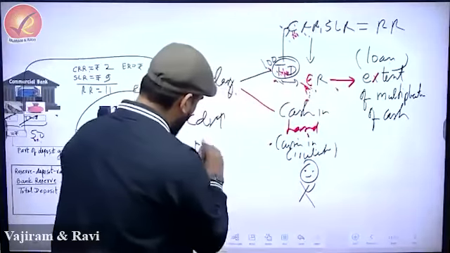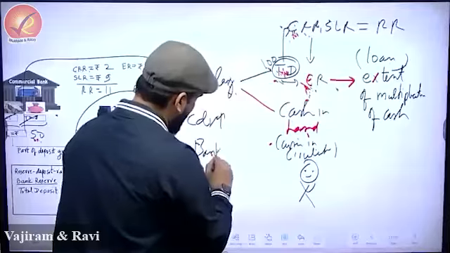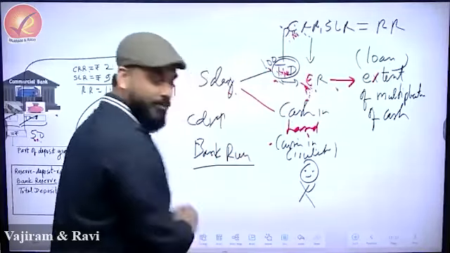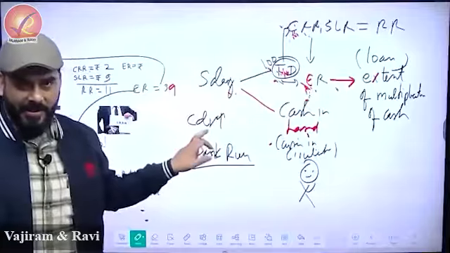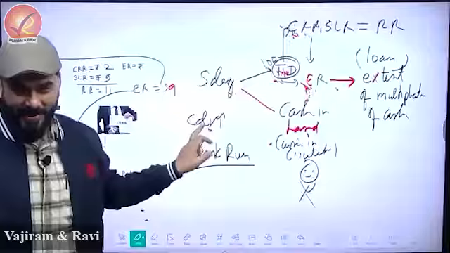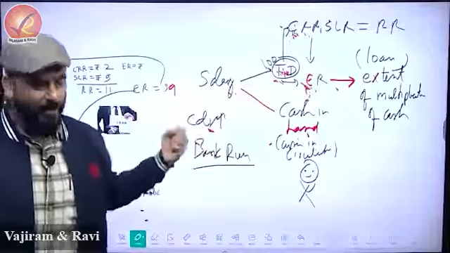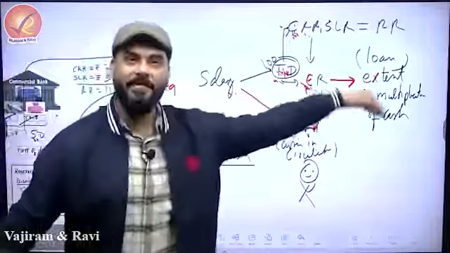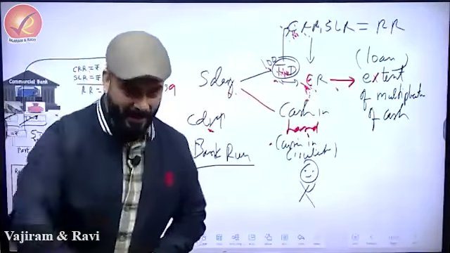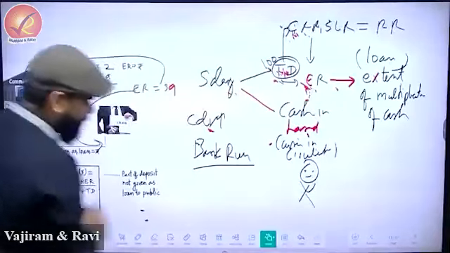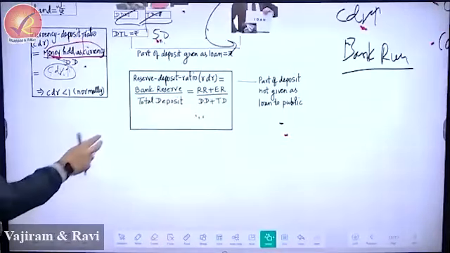So imagine, bacho, a bank run happens. And when will a bank run happen? When there is some crisis-like situation in the economy. So a bank run has happened. Which ratio will increase? CDR. The currency deposit ratio will increase. And the moment we withdraw more currency, the extent of multiplication will come down. Okay, that's how it is. Second ratio. Let's come to the second ratio, guys. And this is the final ratio. After this it will become technical.